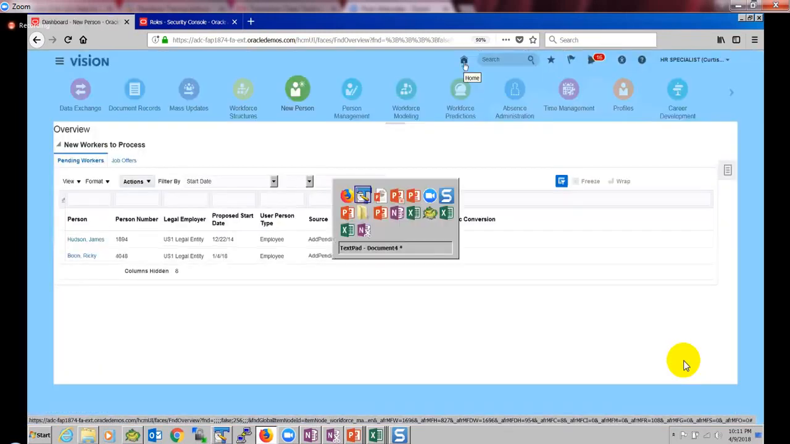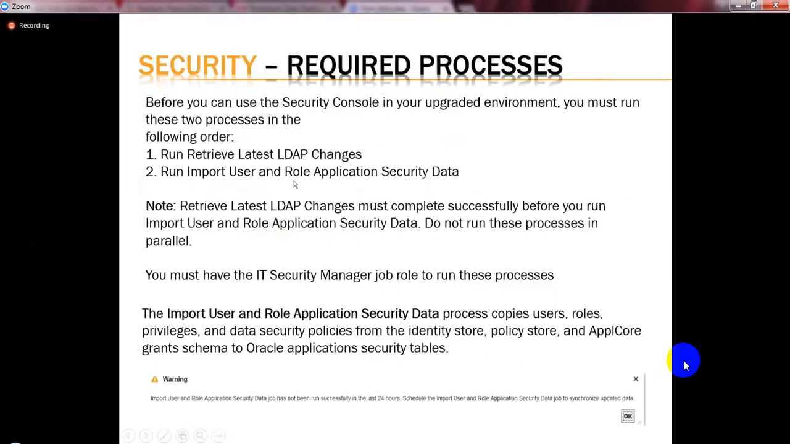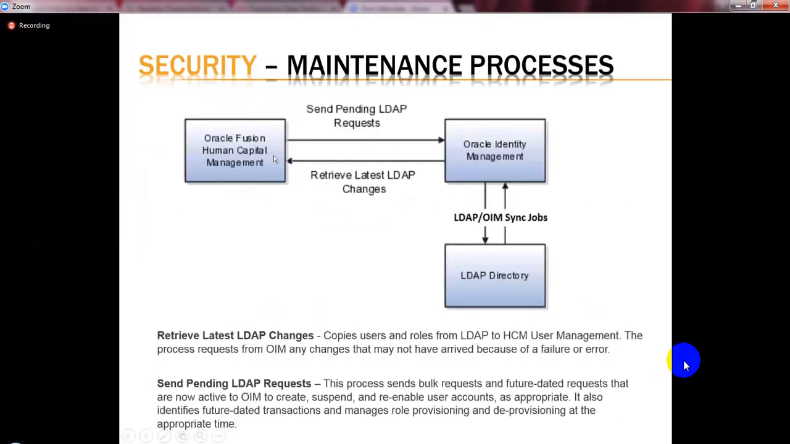Okay, so what I did now, I just did some change. I just created a role mapping in the Fusion Capital Management. Whatever changes I have done, I have to send those changes to the Oracle Identity Management. How do I send those changes? I have to run this process.